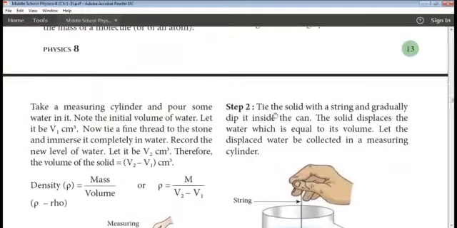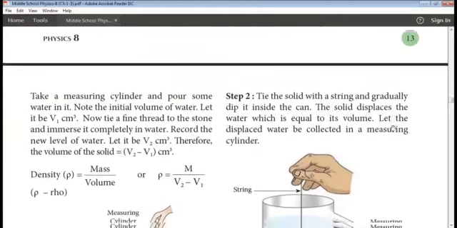Step 2. Tie the solid with a string and gradually dip it inside the can. The solid displaces the water.